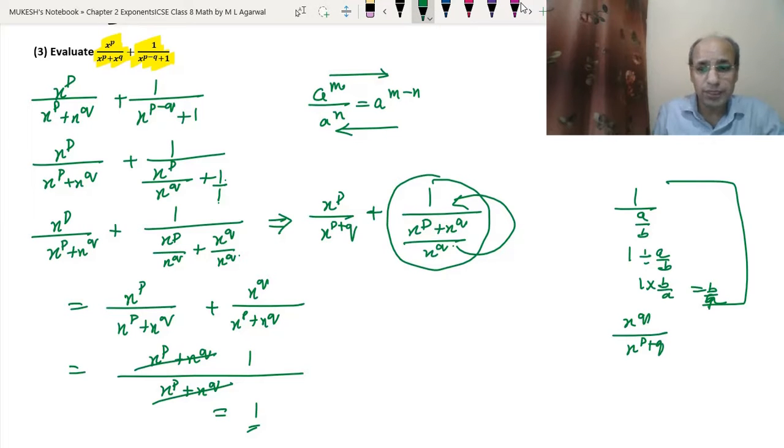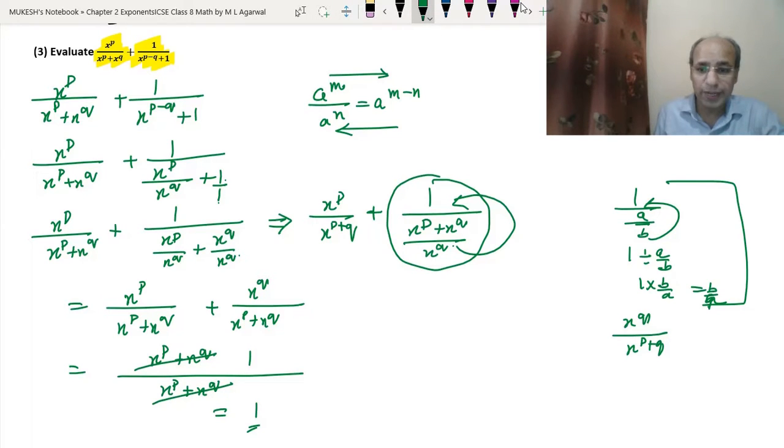Now we have solved this term this way, like if we have 1 upon a upon b. Okay, so that means 1 divided by a upon b. So that means 1 into b upon a. So that means the b came with the 1 and a remained down. So we have written this x to the power q upon x to the power p plus q. So now since the denominators of both the fractions are same, we just wrote the denominator as LCM x to the power p plus q.